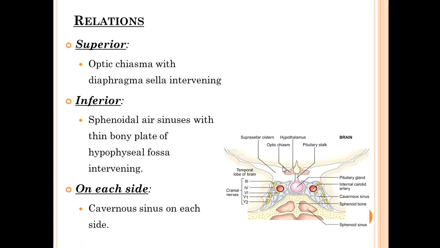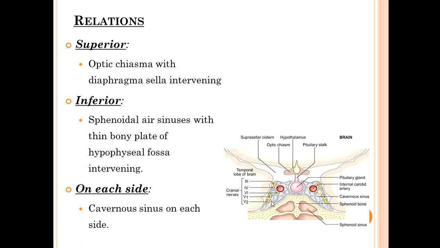Superiorly there is the optic chiasma, which is separated from the pituitary by the diaphragma sellae. Inferiorly there is the sphenoid air sinus, with a thin bony plate separating this fossa from the sphenoid air sinus.